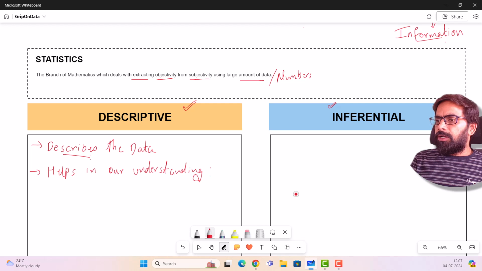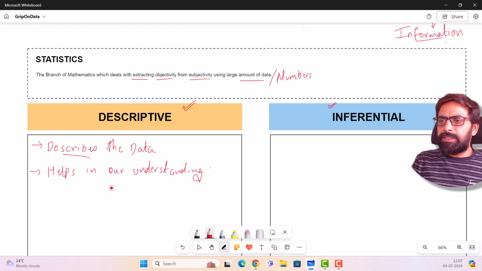Okay. Now, once I deal with descriptive statistics, first of all, there are many ways through which descriptive statistics helps us understand data. And if I may just draw it over here, we are talking about measures of central tendency, right?